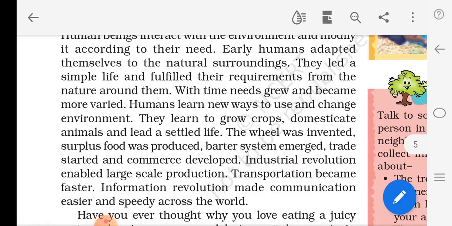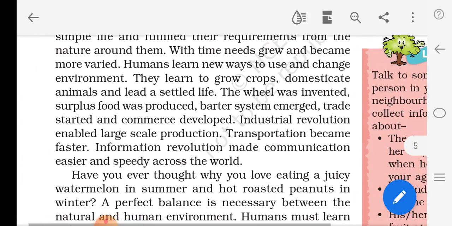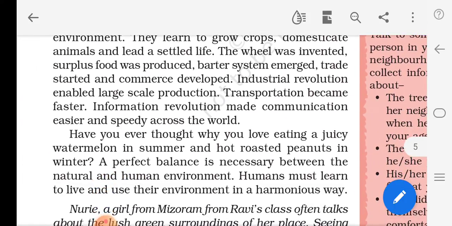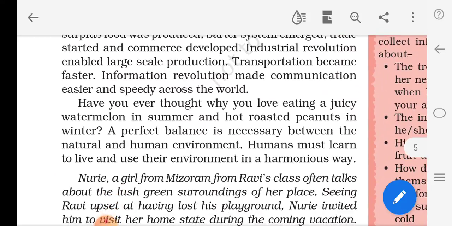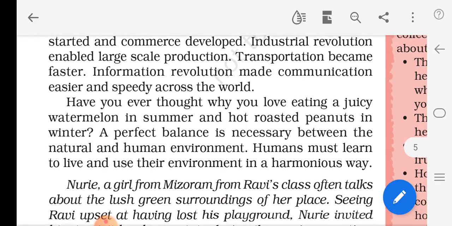After barter system, trade started and commerce developed. Industrial revolution happened. Information revolution made communication very easy and speedy across the world. Is it? Information revolution today. In olden days we had to go by walk and convey our message to our relatives, friends and all.